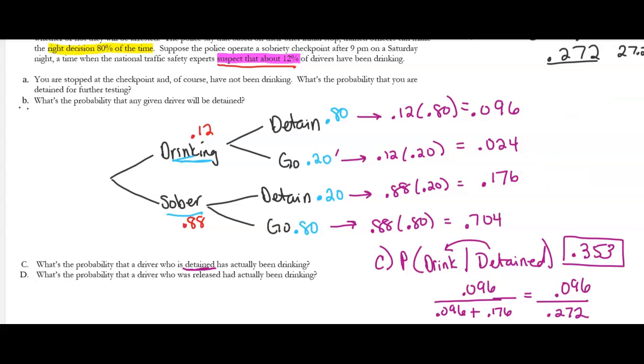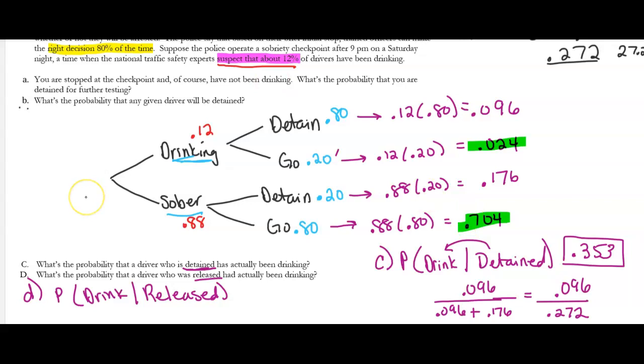All right, so for problem D, what's the probability that a driver who was released had actually been drinking? Okay, so this is telling you to look at the released ones. So the condition here is drinking. They've been drinking, but they're actually released. Oops, let's spell released right. So what we have to do is look at those that have been released. And so here I can go ahead and highlight, because this is our last problem. So released is the same as they let them go. So there's two ways to be let go.